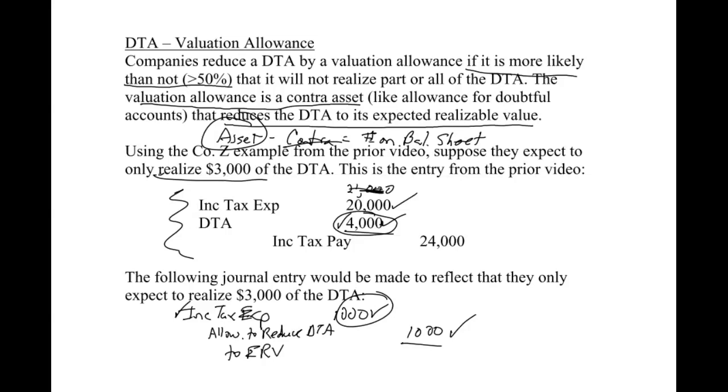When we get rolling here next video, we're going to start doing some longer examples. Start focusing on our reconciliation from financial income to taxable income, which is an important key step in this chapter. All right, so make sure you tune in next time, and we'll get into a little bit more detail.